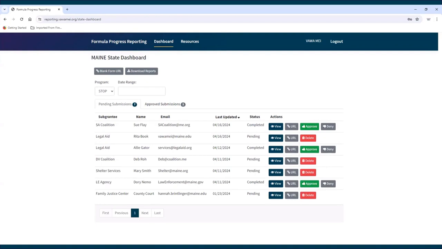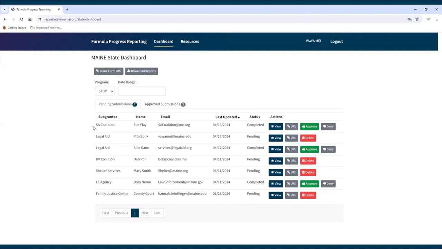Both the Pending and Approved Submission tabs will remain empty until subgrantees begin filling out reports. Once a subgrantee begins to fill out a report, a row will appear in the Pending Submissions table showing the subgrantee's information. Options to filter and sort the subgrantee reports are available in a variety of ways.